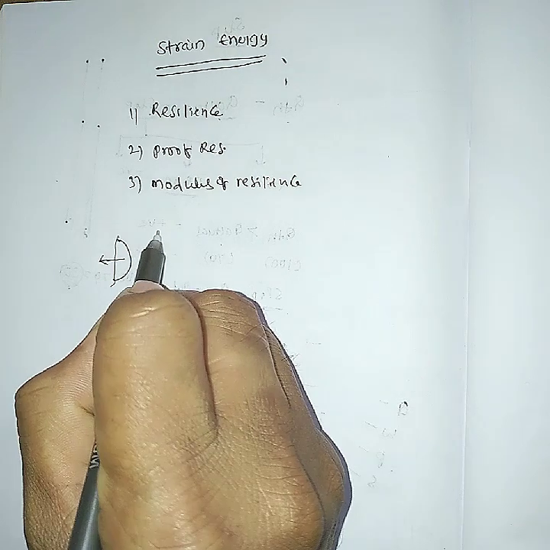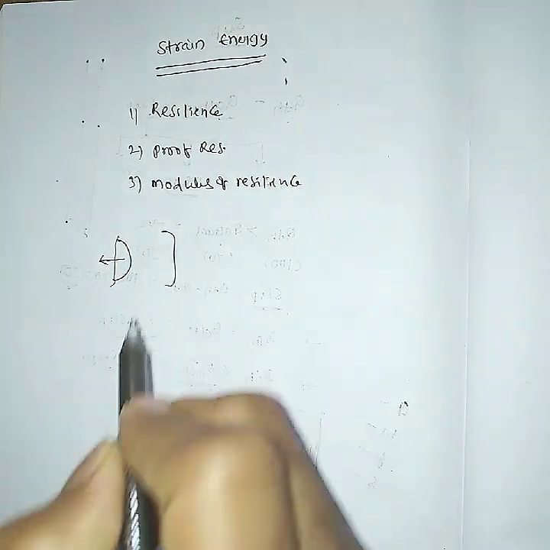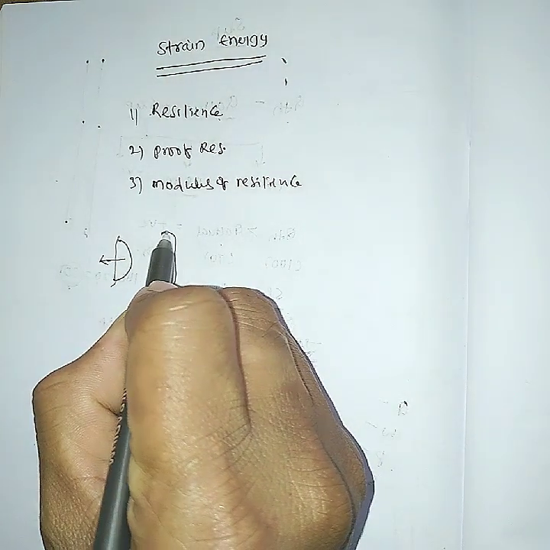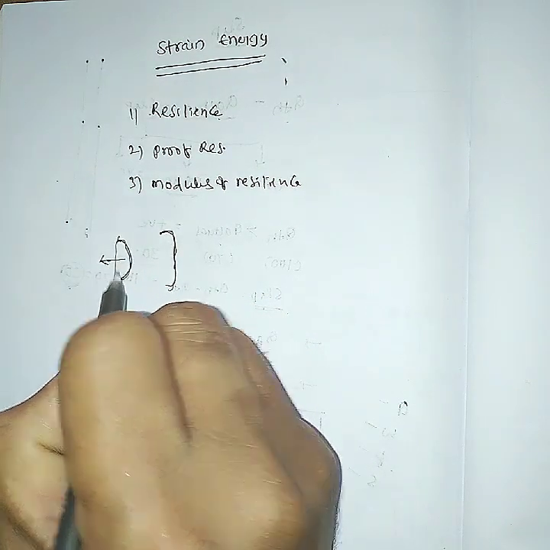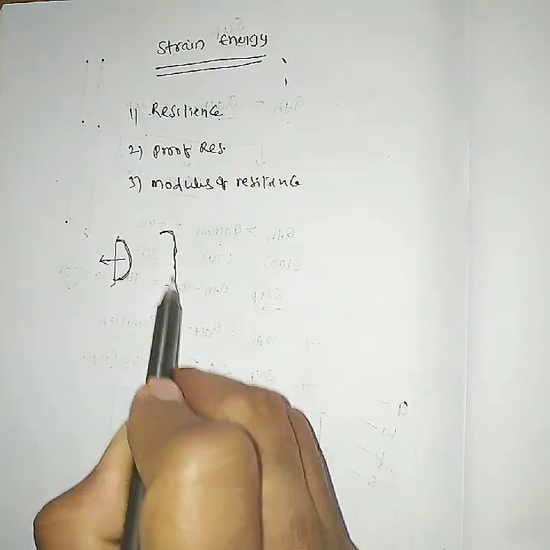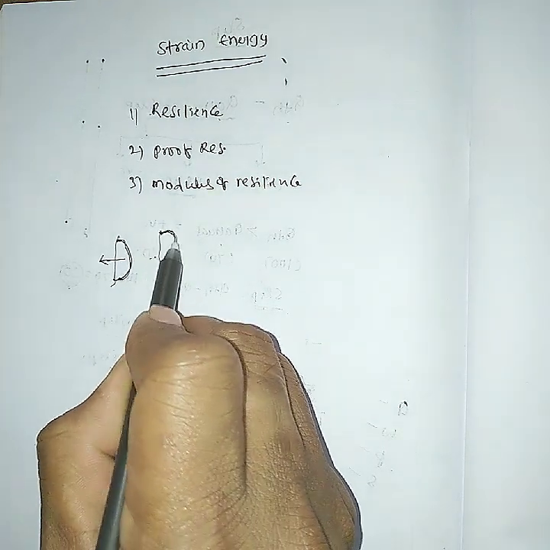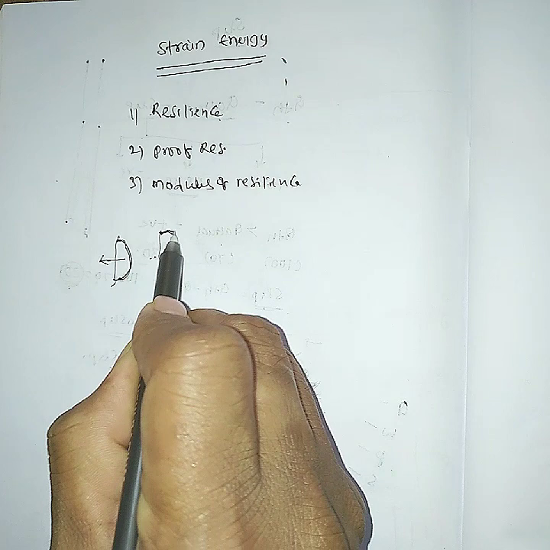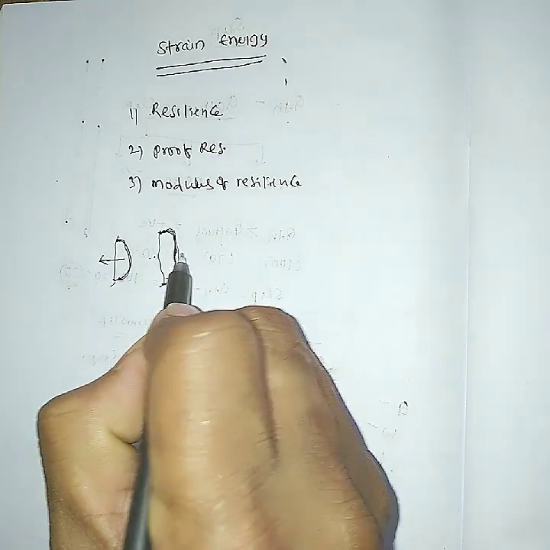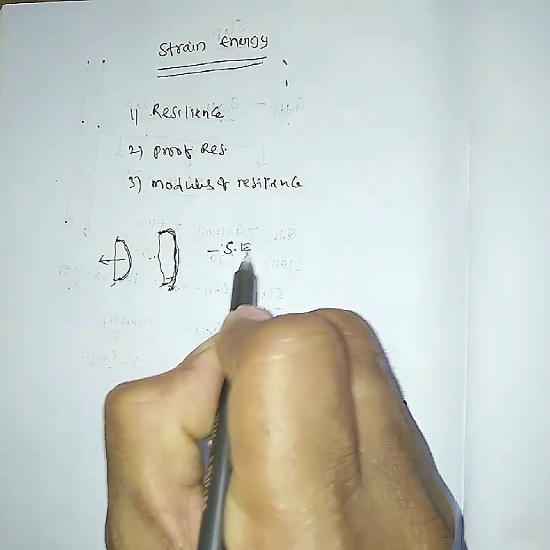It stores some energy, and after that it releases that energy. Before that, the bow gets deformed. Whenever you pull it back it stores some energy, and after that it regains its original position. Some deformation happens, and in that deformation it is storing some energy. That storage of energy is called strain energy.